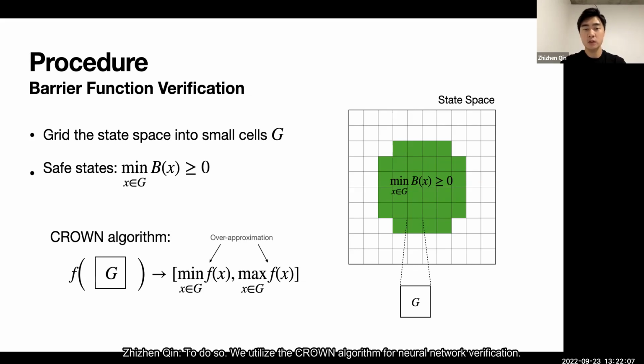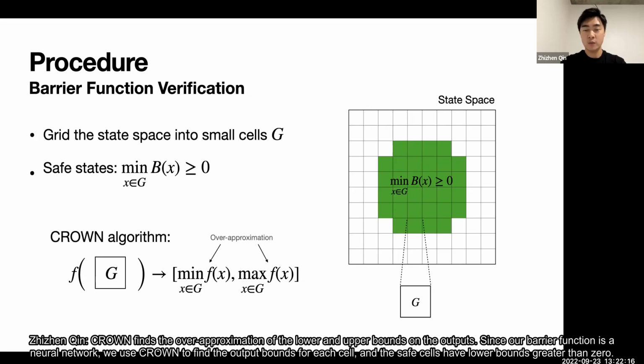To do so, we utilize the CROWN algorithm for neural network verification. Given an input box and a neural network, CROWN finds the over-approximation of the lower and upper bounds on the outputs. Since our barrier function is a neural network, we use CROWN to find the output bounds for each cell, and the safe cells have lower bounds greater than 0.